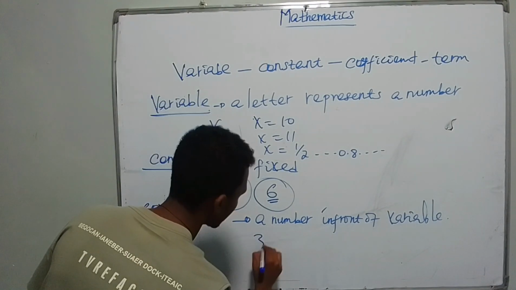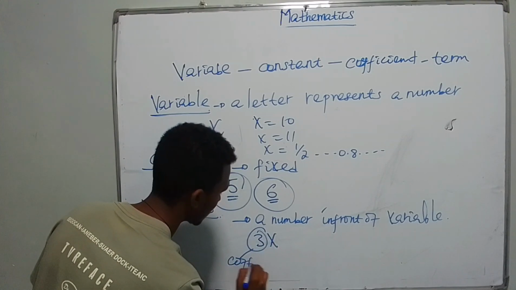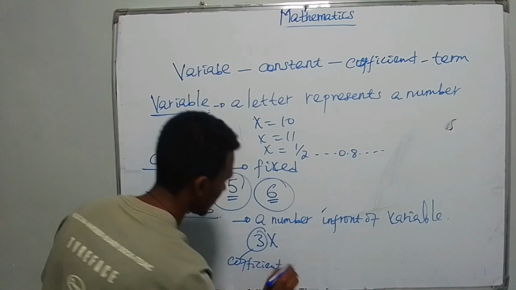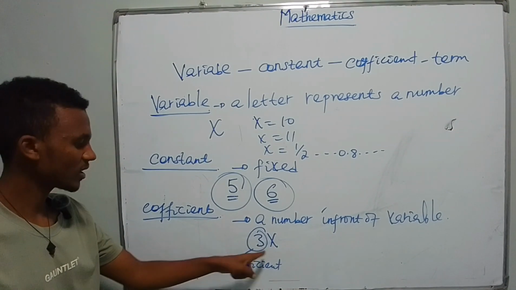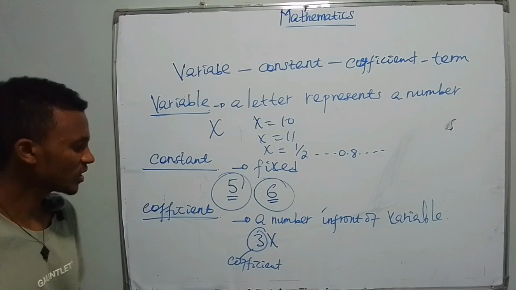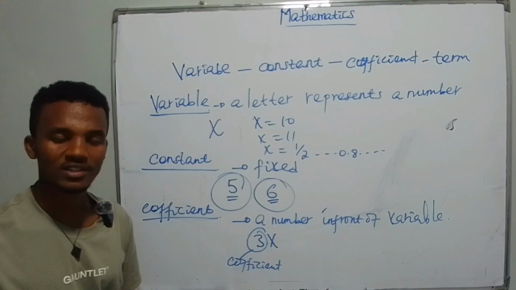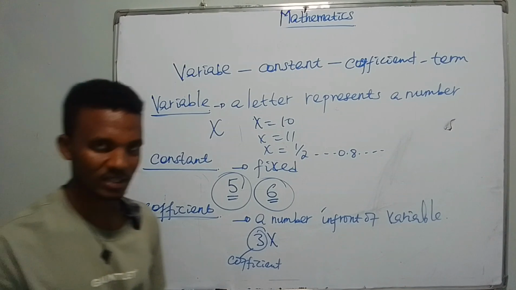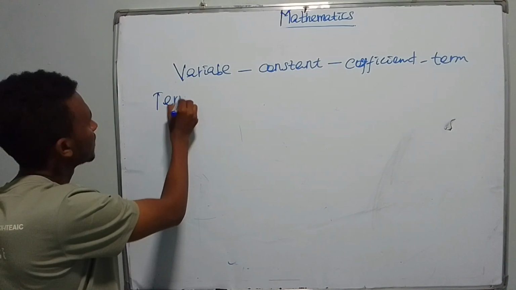For example, in 3x, this 3 is coefficient. So x is a variable, so 3 is a number in front of this variable x, so it is called the coefficient. Coefficient ማለት ቁጥር ነው ከቫሪያብሉ ፊት ለፊት የሚገኝ ማለት ነው።